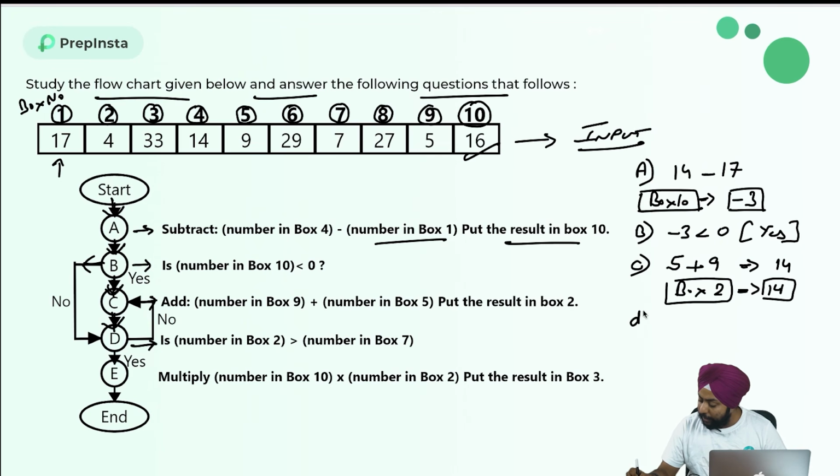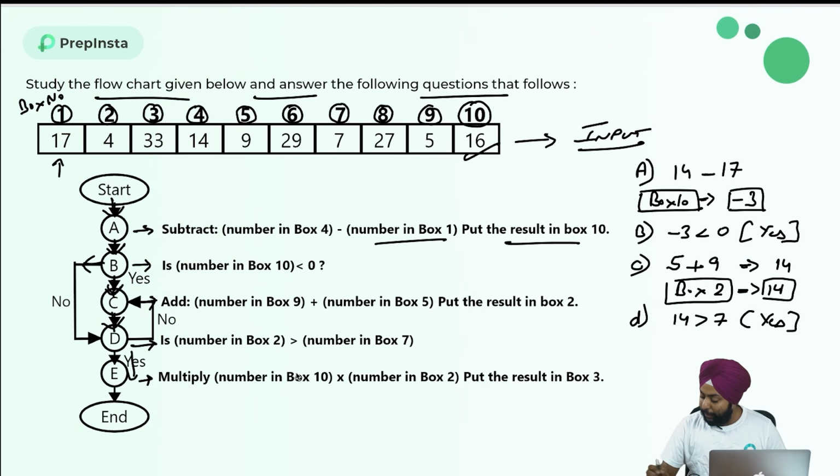That is D step. Is number in box 2 greater than number in box 7? Now guys, here students will make the mistake. They will see box 2 as 4. No. In box 2, I now have the number 14. Is 14 greater than number in box 7? I have not changed box 7. Box 7 is 7 only. So is 14 greater than 7? Yes. So if yes is the case, I will move downward and do the last step.